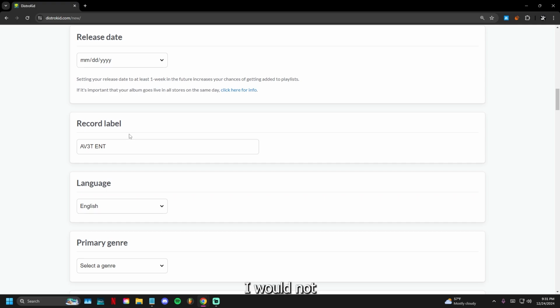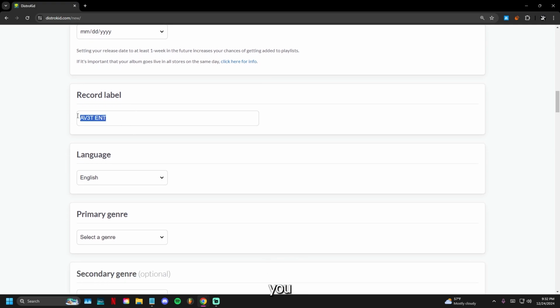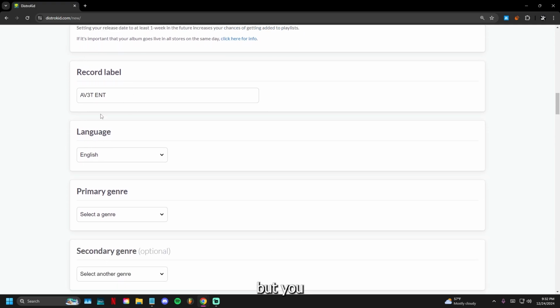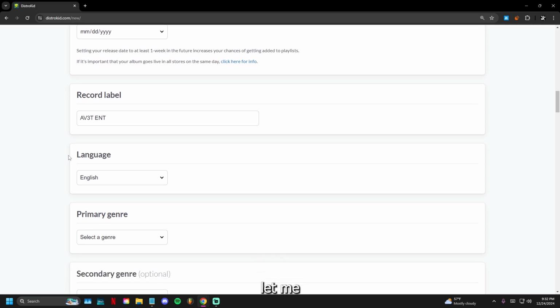Record label, I would not stress about record label since most of us are, I'm guessing, starting out. You do not need to worry about this. So you could put whatever. At the end of the day, you could just come back at any time and change this. So it's really not that deep. So yeah, you could just put whatever on here. But you do have to put something, just letting y'all know.